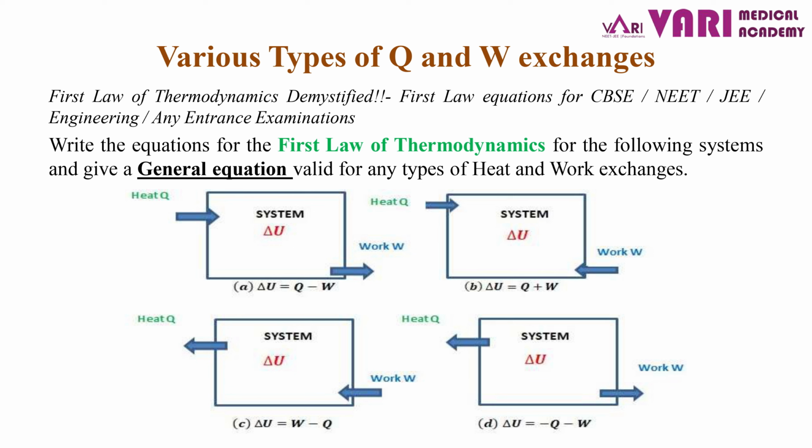So you can write the first law for any type of system, for any kind of problem, if you know how to do the energy balance. The trick is, first you have to draw the box. The box is the system. Then, as per the given problem, you write what is the input and what is the output. Once you write the input and output, you can easily write the equation.